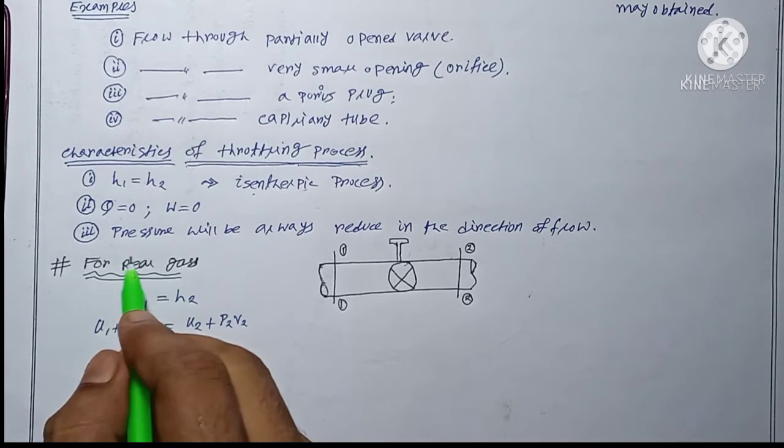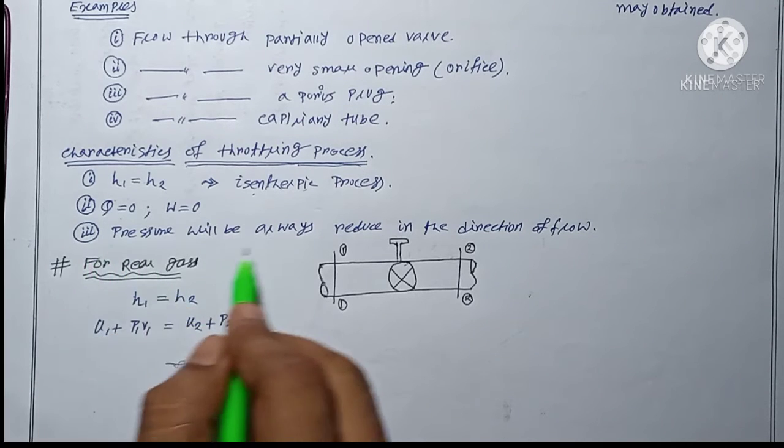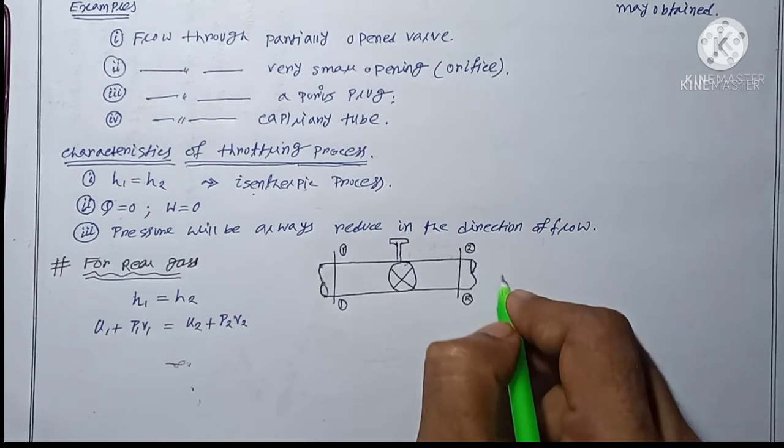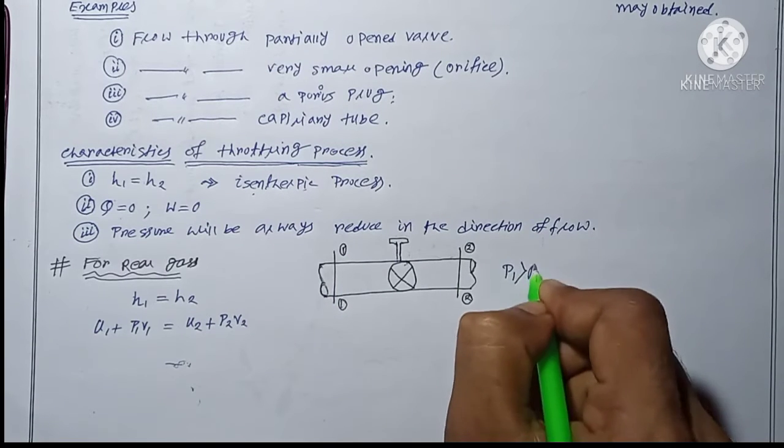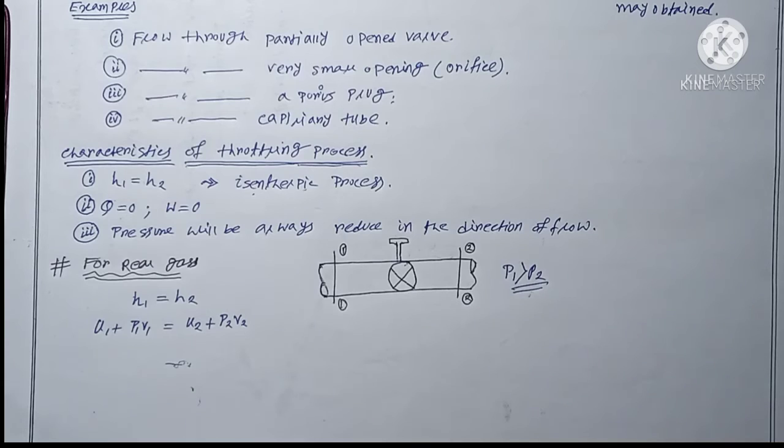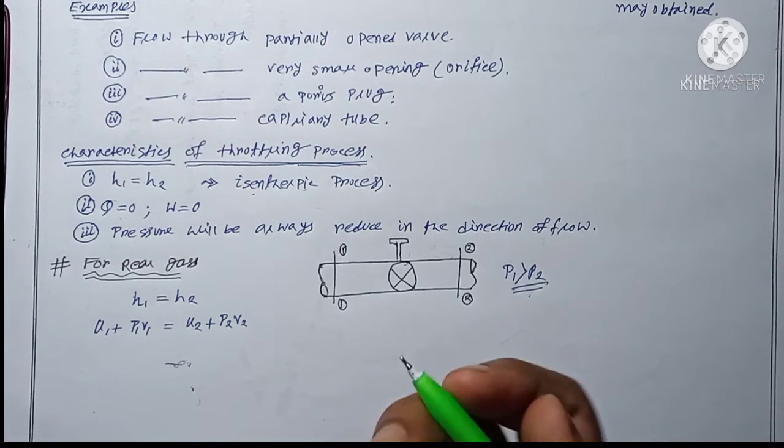Now I already told you the pressure will always be reduced, meaning P1 will be greater than P2. There is no doubt, but we have no idea about the specific volume. So based on the specific volume, the products P1 V1 and P2 V2 may be anything.